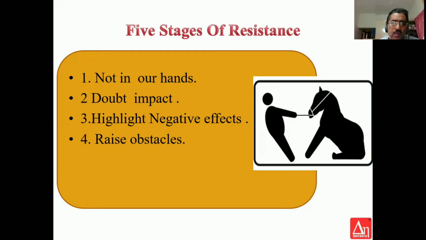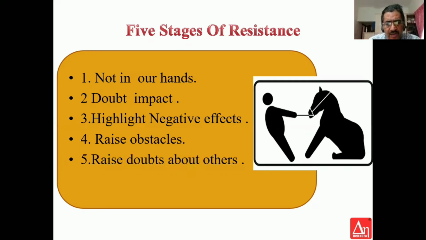It can be through some media discussion, or it can be bringing about some objections through some physical means, so that you will not go about and implement the change. So this is raising obstacles. Okay, this is slightly more, it can go to the extent of even becoming violent. This is the fourth stage of resistance.